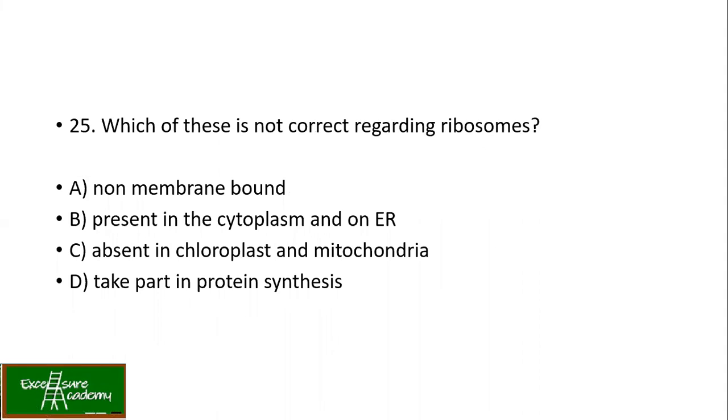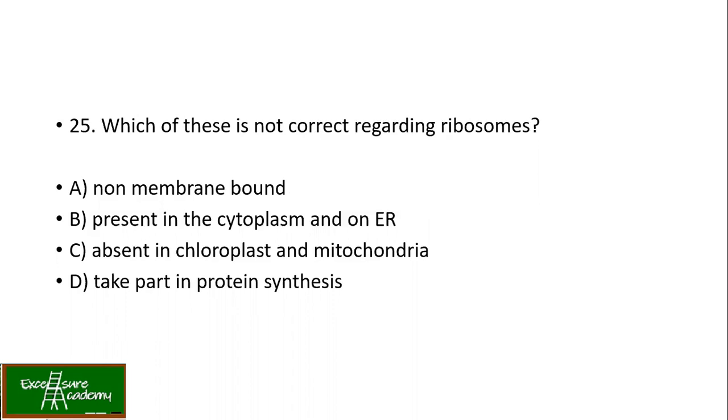Now, which of these is not correct regarding ribosomes? Non-membrane bound, present in the cytoplasm and on ER, absent in chloroplast and mitochondria, take part in protein synthesis. Now, it is not correct. So first of all, ribosomes are made up of rRNA and proteins, and they are present in the cytoplasm and on ER. So option A and B are correct. Now they're absent in chloroplast and mitochondria and take part in protein synthesis.